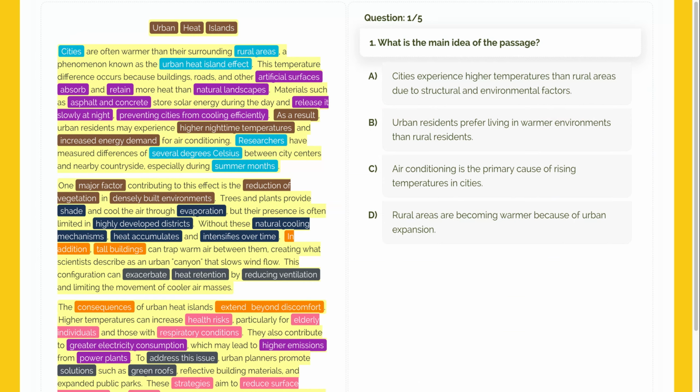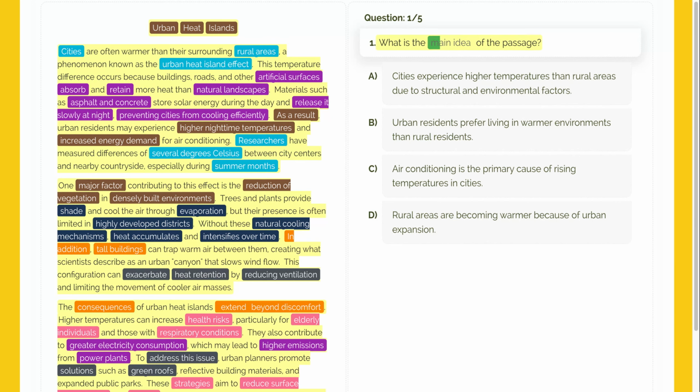All right, let's jump into the first question together. This is a big picture question that checks if you understood the passage as a whole. What we need to do here is find the statement that best summarizes the entire text without leaving out the main points. What is the main idea of the passage?